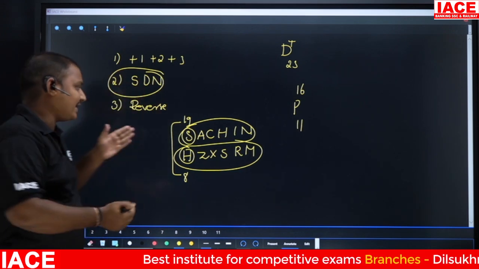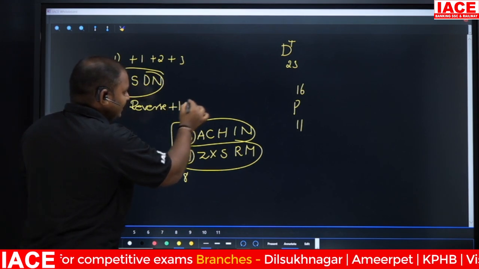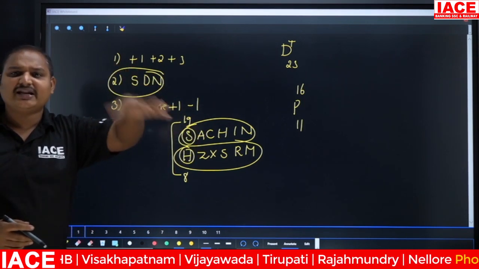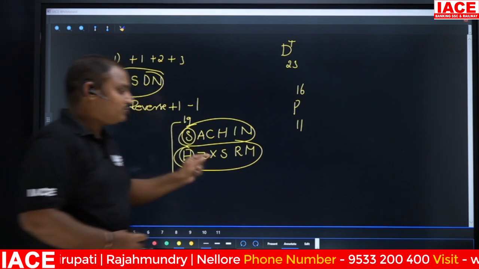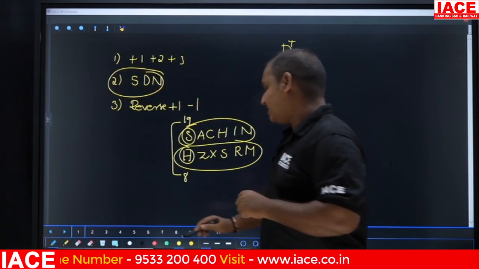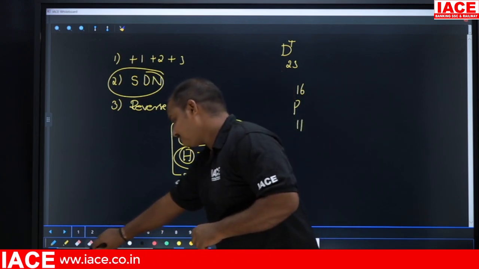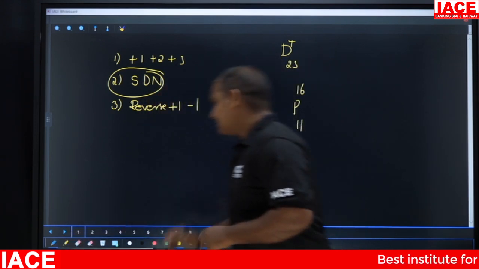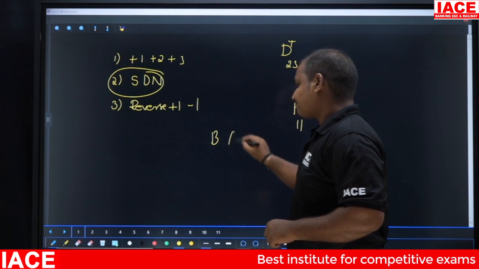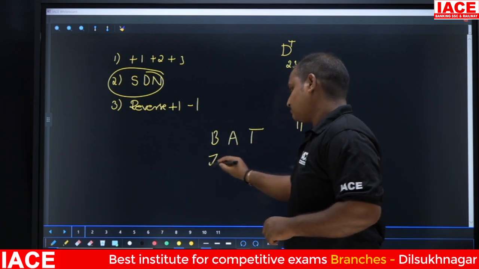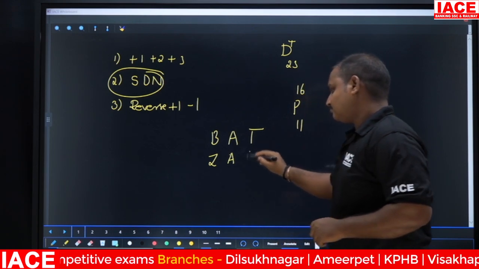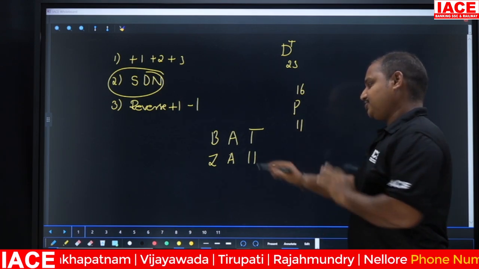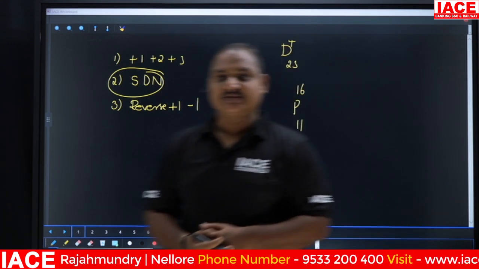They will extend this logic like reverse plus 1 and reverse minus 1. You are going to learn only reverse, but in the exam, they are going to give you reverse plus 1 logic. I'll tell you how they are going to give you this reverse plus 1 logic. I'll give you a simple example. See, suppose they have given, if BAT equals ZAH, how are we going to answer this question?